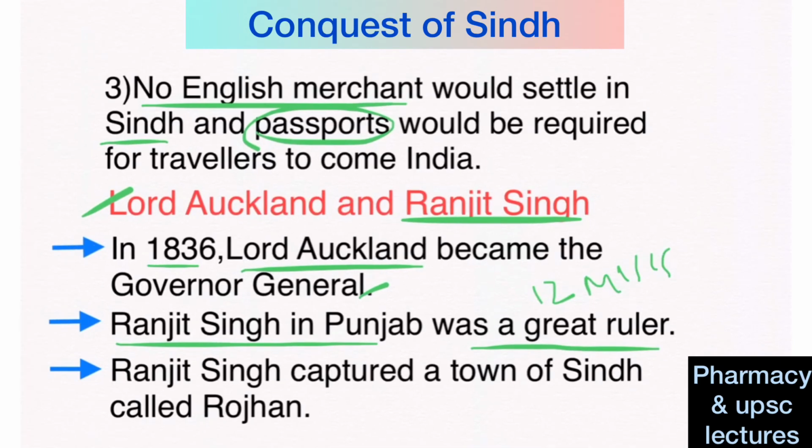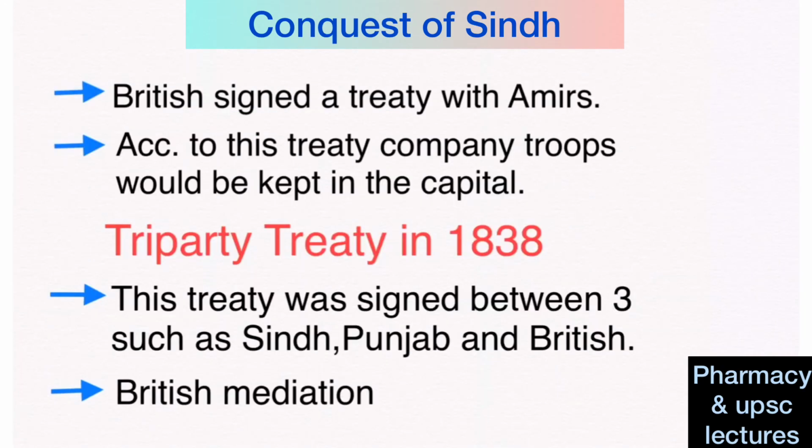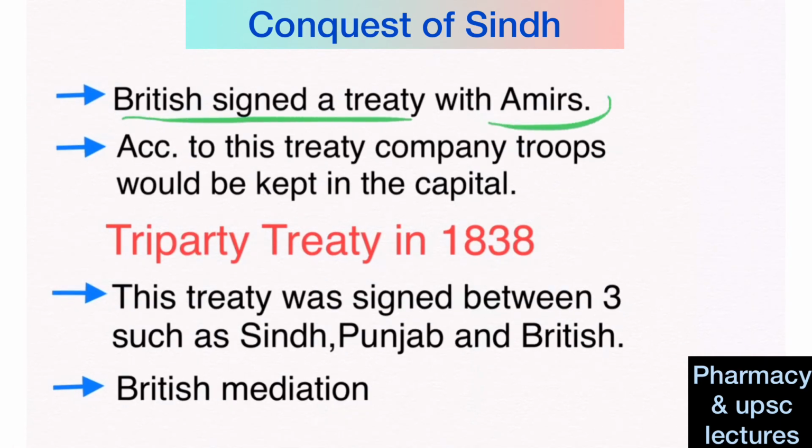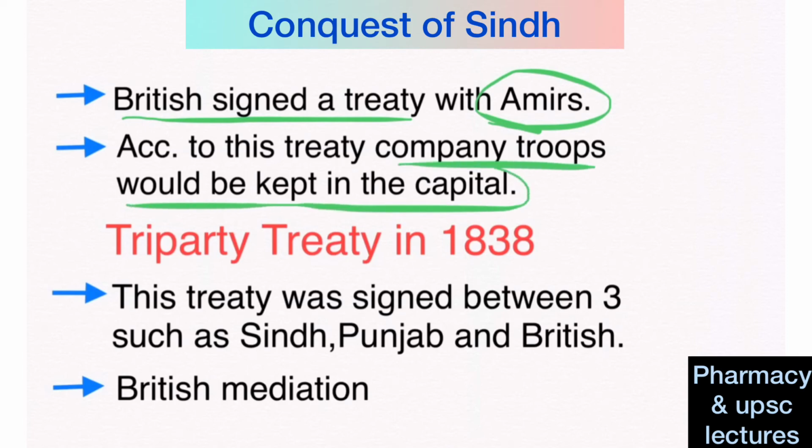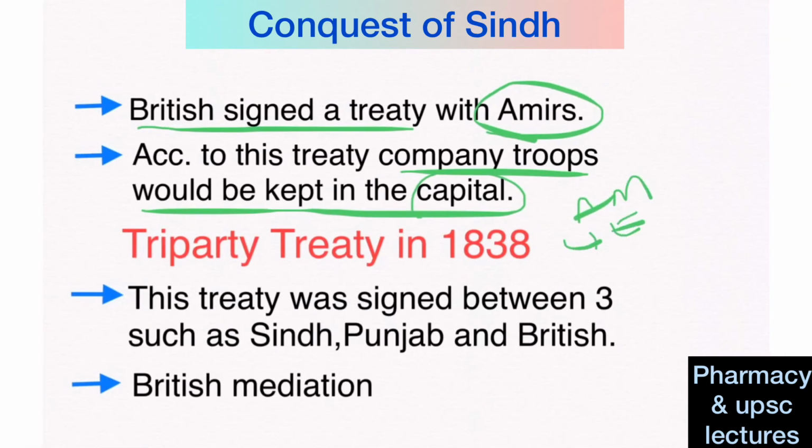Then Ranjit Singh captured a town of Sindh called Rojhan. So Britishers got an opportunity. Britishers signed a treaty with the Amirs. According to this treaty, company troops would be kept in the capital of Sindh. In return, the British would protect the Amirs from external as well as internal threats, right?